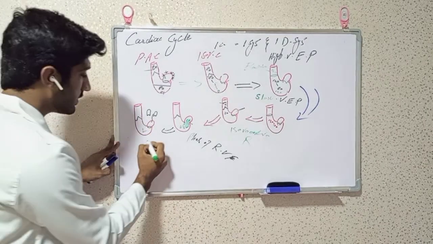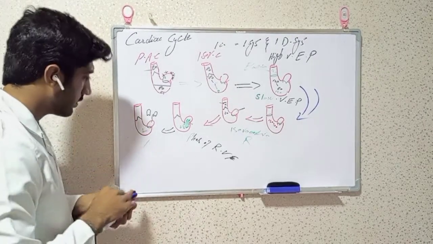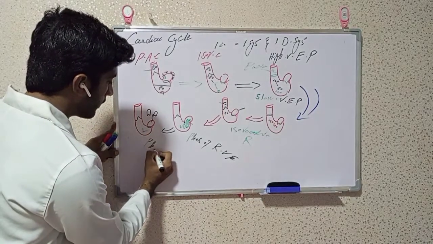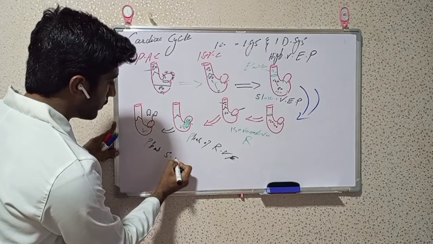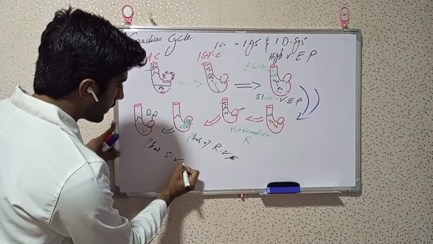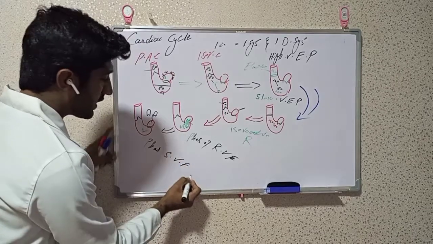So we call this the phase of slow ventricular filling, but it is passive filling.